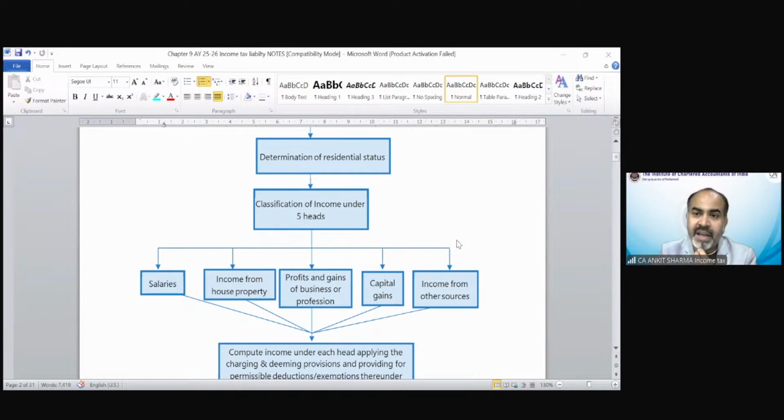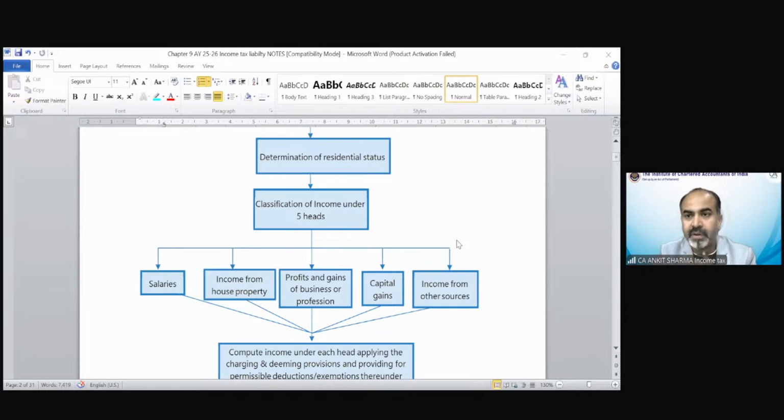Kasak is saying GTI and TI can change in case of resident and non-resident. A lot of deductions would not be applicable in case of a non-resident. The basic exemption limit and the rebate provision would be changed if he's a non-resident, etc. Of course. Very well done. Almost all of you have sent the correct answers.